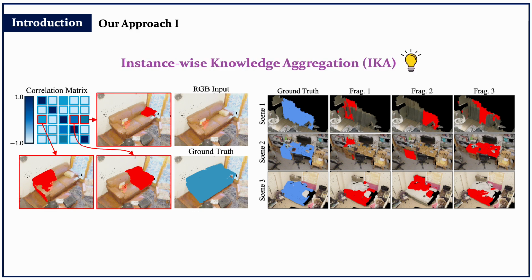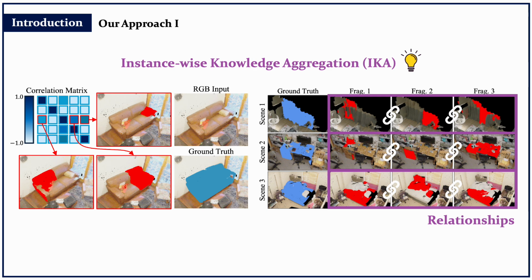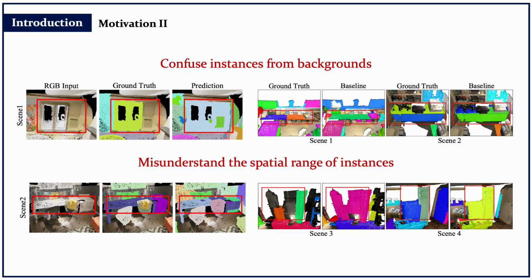In this work, to estimate the complete coverage of each instance, we introduce a carefully designed instance-wise knowledge aggregation network, called IKA, which integrates the scattered intelligence from multiple fragments, beyond relying solely on a few fragments based on confidence scores. Specifically, we optimize the correlations among instance-wise candidate features, encouraging the network to be aware of the distributed instance-specific knowledge. IKA enables the network to learn relationships between candidates and aggregate their comprehensive cues, maximizing the benefits of using hundreds of candidates.